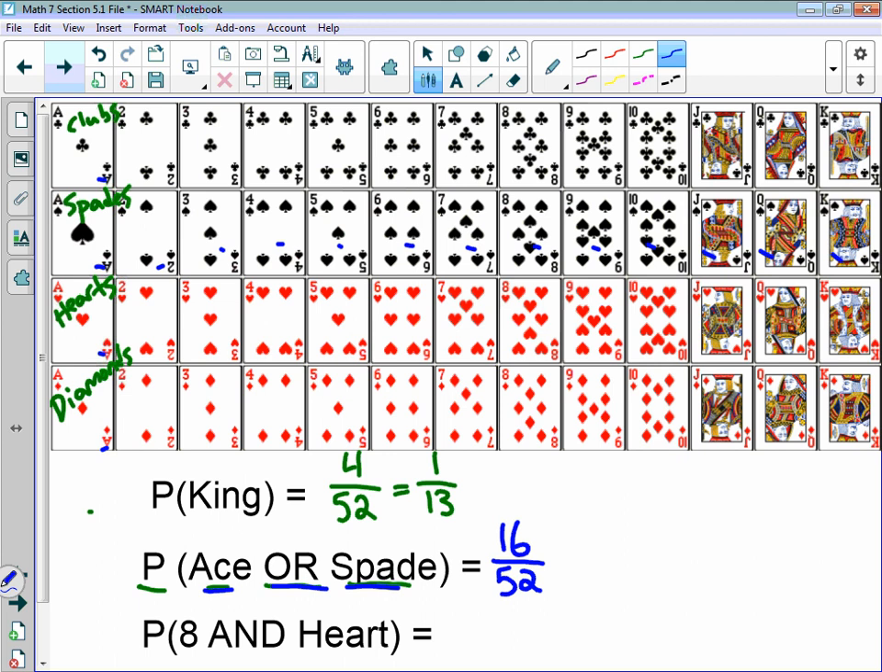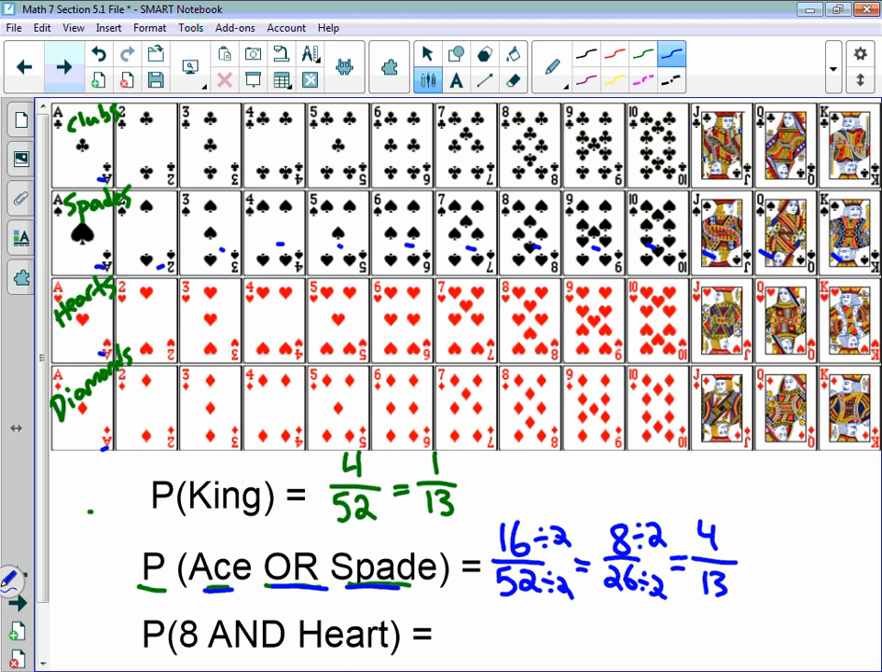I could, of course, simplify this. I can divide 16 by 2, since these are both even numbers. Divide this by 2, so this is actually 8 out of 26. Well, I can divide each of these by 2 again. So that's 4 out of 13. I can't divide 13 by 2, so 4 out of 13 is my fraction in simplest form. I could have also turned my initial fraction into a decimal and then a percentage. Okay, so that's if I got an ace or a spade.